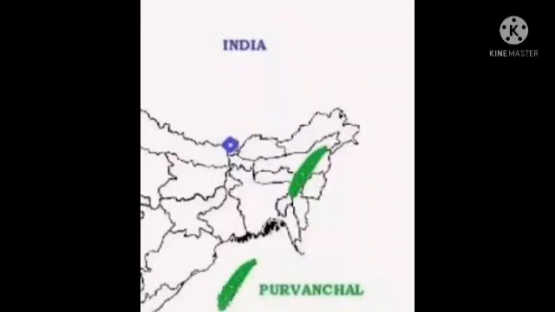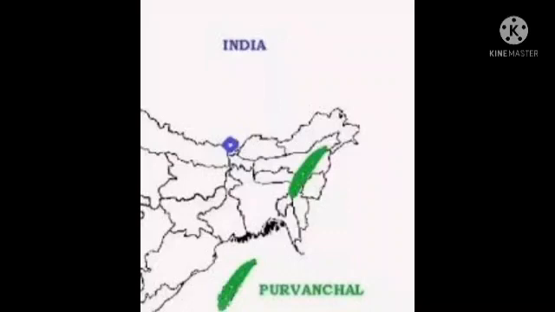It covers the states of Assam, Arunachal Pradesh, Nagaland, Manipur, Tripura, Meghalaya and Mizoram.